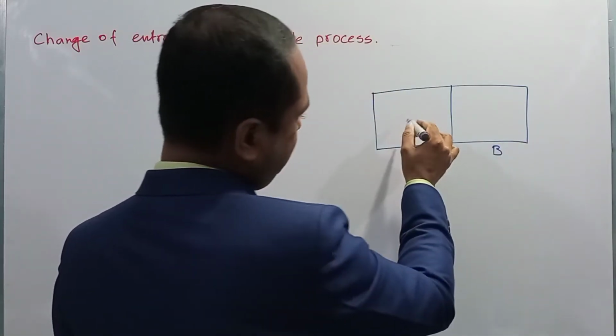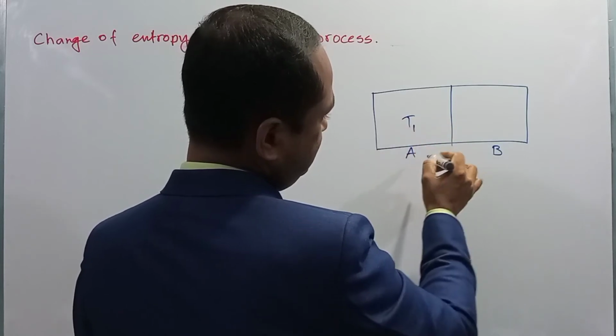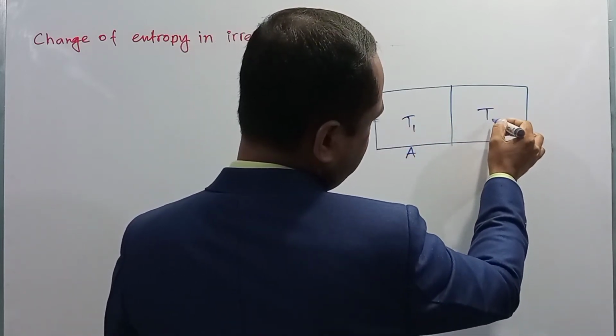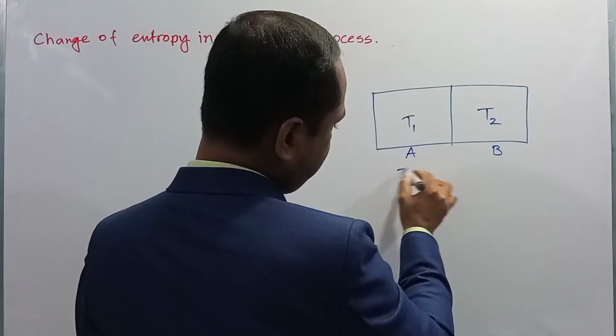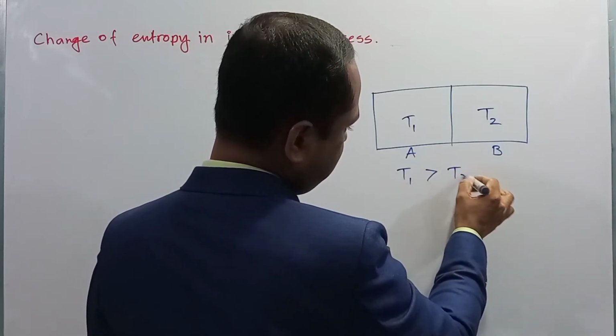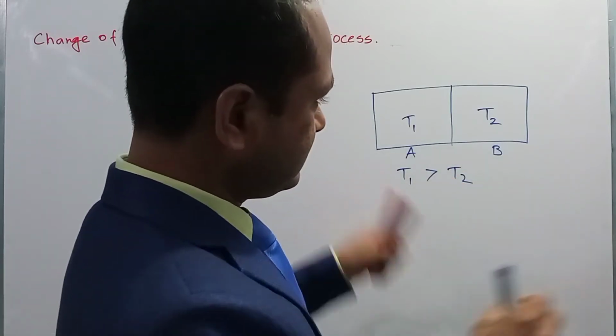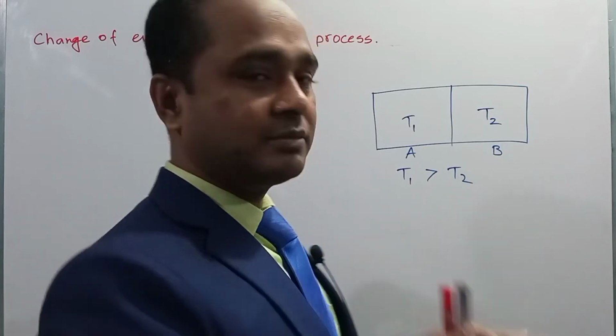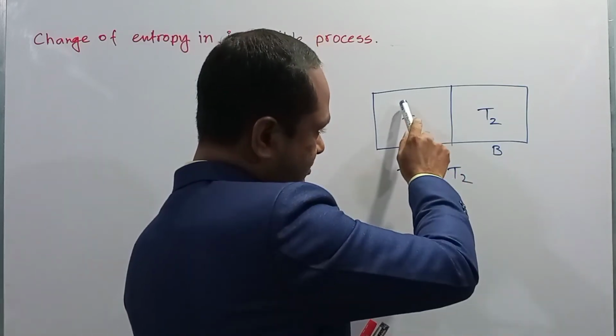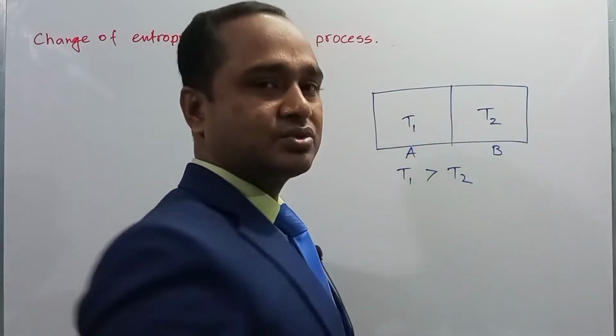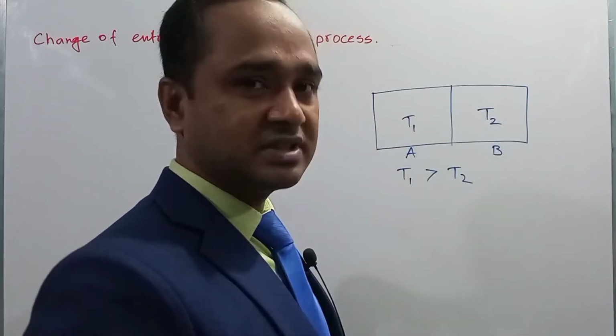The temperature of body A is denoted by T1 and temperature of body B is denoted by T2. If T1 is greater than T2 and if the bodies are connected thermally, then a certain amount of heat will be transferred from body A to body B because there is a difference in temperature.